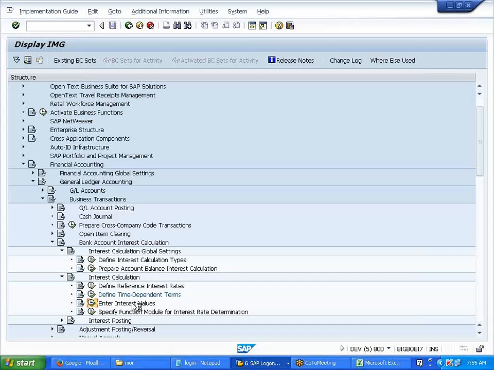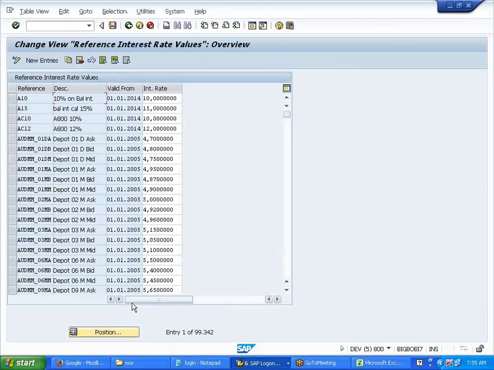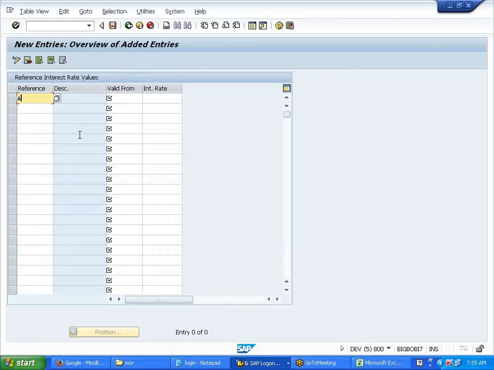This takes some time. New entries. One is A14, reference interest rate, valid from so and so date.